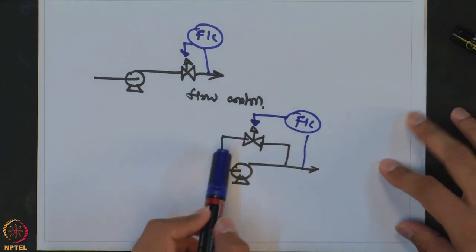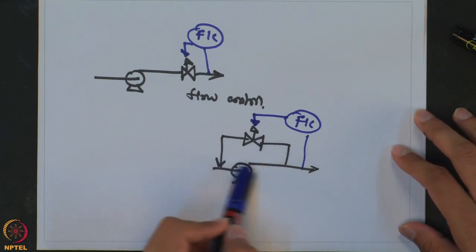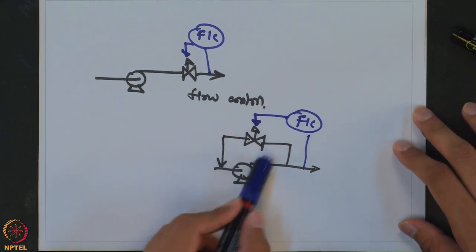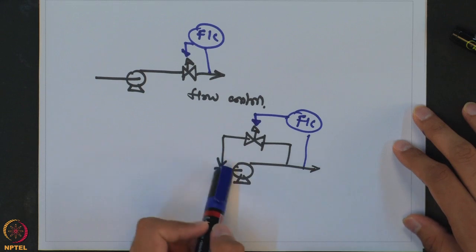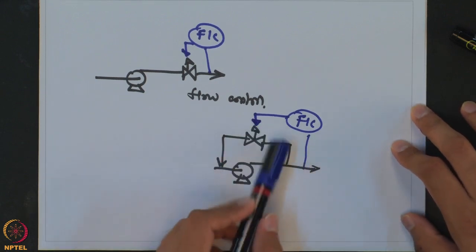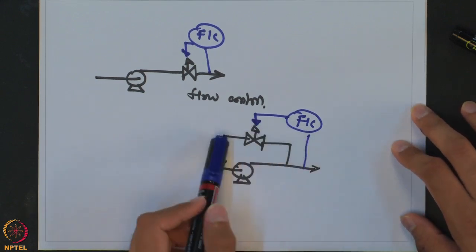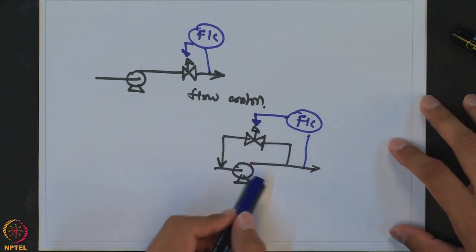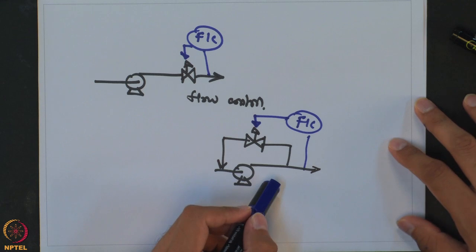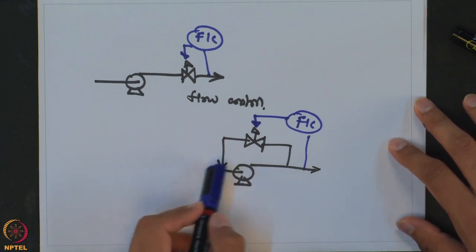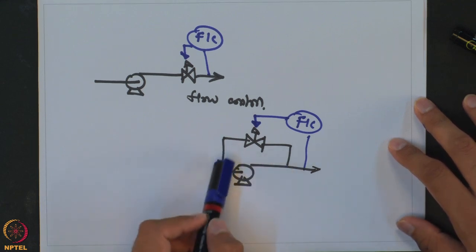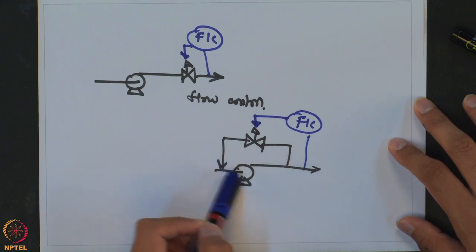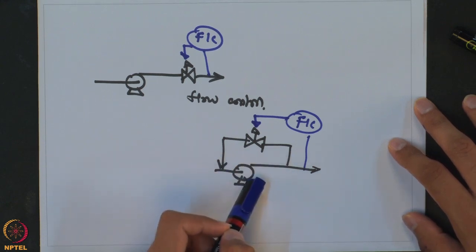Here the total amount of flow which goes through the pump remains the same, and depending on the requirement, you recirculate more of the fluid. This strategy is going to have more power consumption, because the amount of flow which goes through the pump is higher. You also require a bigger pump.